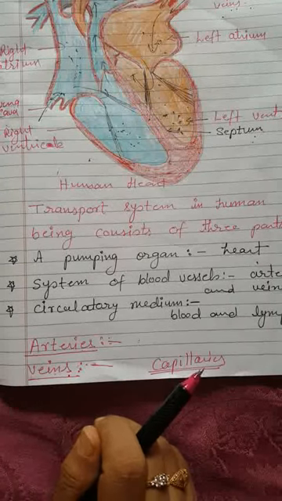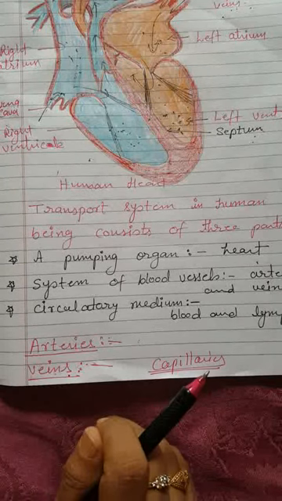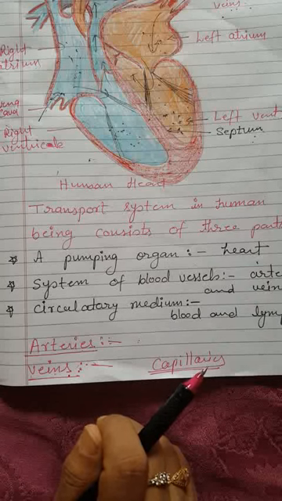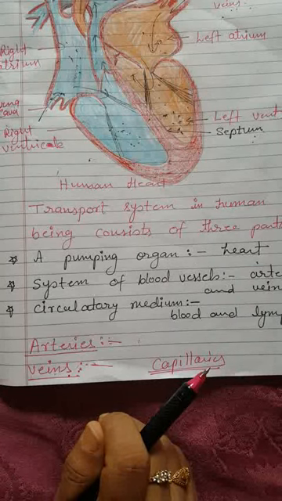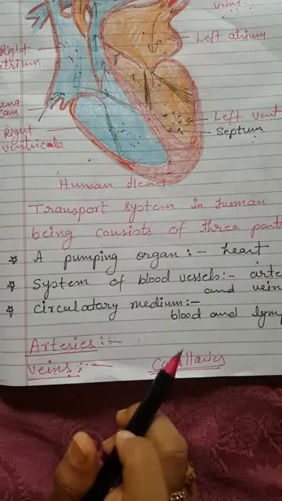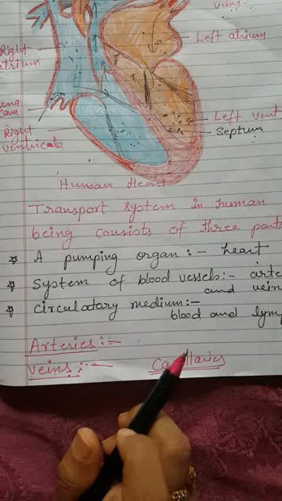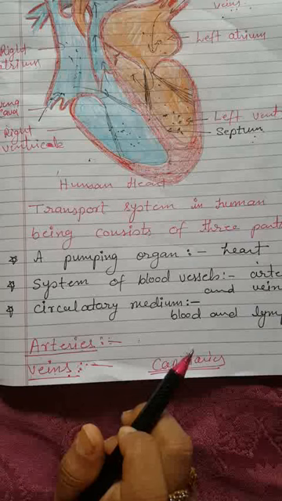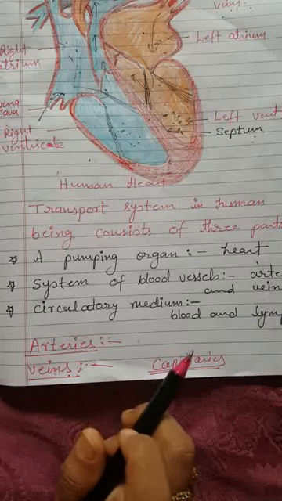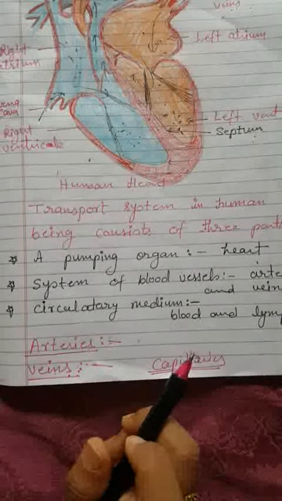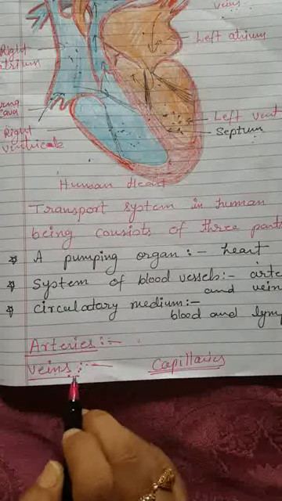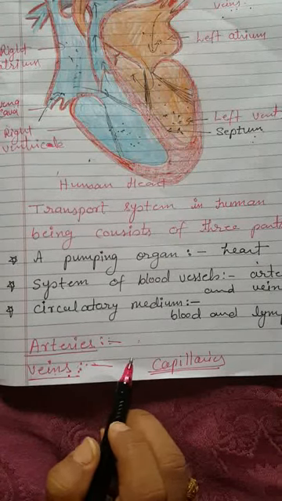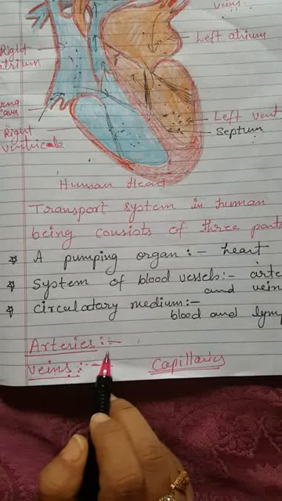Because if we get a cut anywhere, whether it's finger or toes or head or chin, whenever it cuts, blood comes out. That means blood has to reach each and every part and each and every cell of the body, because blood carries oxygen, and because of oxygen the energy is released. All these things you have studied. So the blood, through these blood vessels, has to reach each and every cell.